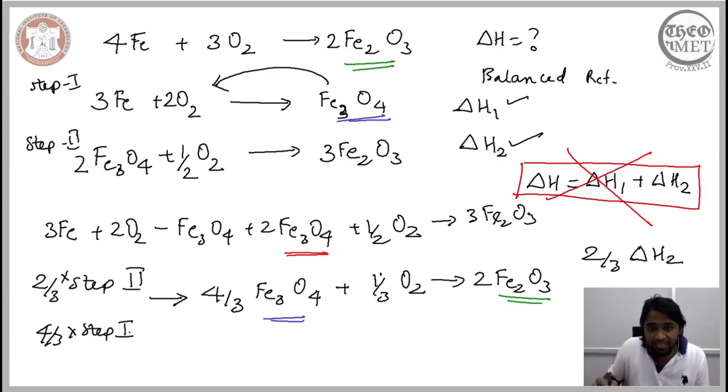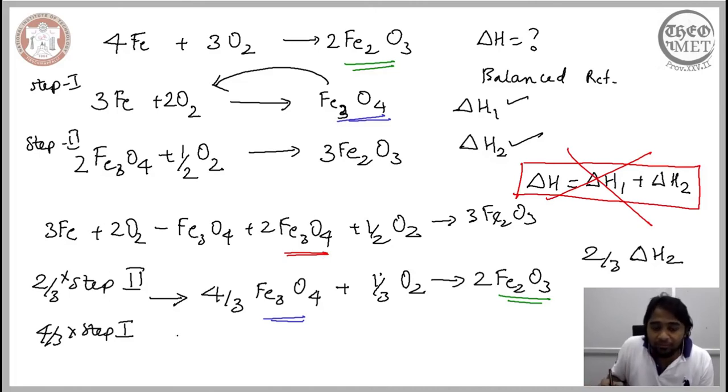So the initial condition for us to introduce 2 by 3 is because we want to arrive at the same end product, that is 2 molecules of Fe2O3. So in the overall reaction we have the end product of 2 molecules of Fe2O3, and that we want to arrive at in step 2. So we have multiplied it by 2 by 3 and we have arrived at 2 molecules of Fe2O3.